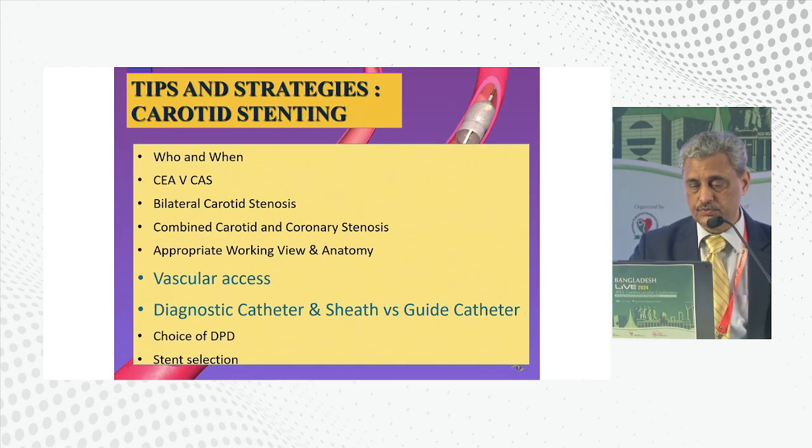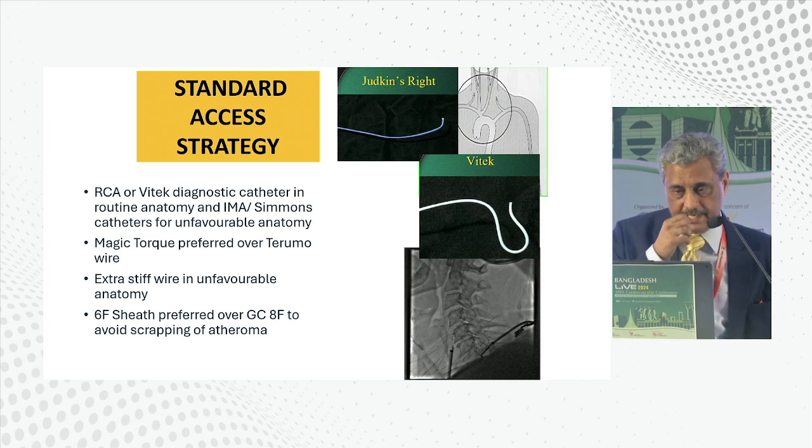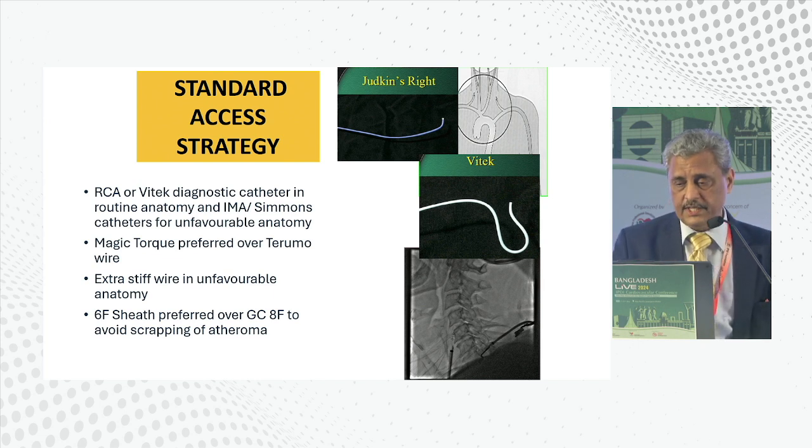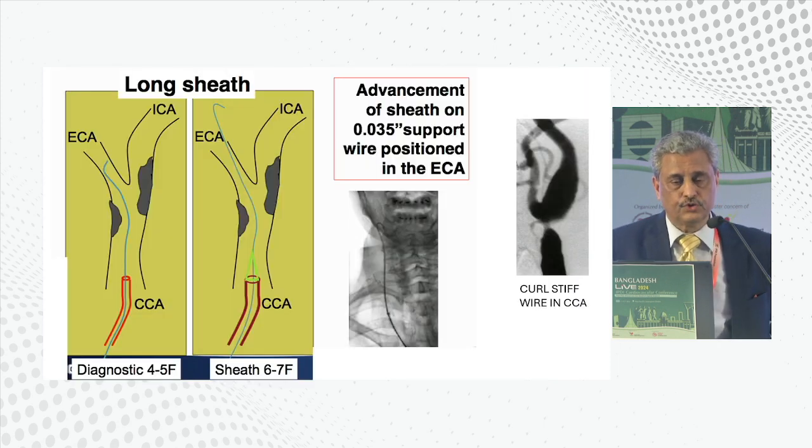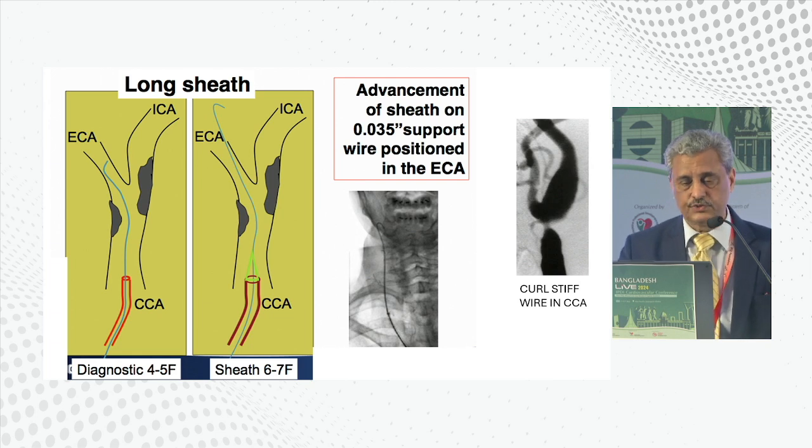When we go to vascular access and the use of guiding catheters, the commonest catheter you use to get into a carotid artery is the JR catheter, the coronary right catheter. And sometimes if you have access to the VTEC catheter, it's a very good, useful catheter to get into the carotid arteries. A lot of people prefer to do their carotid stenting procedures using a long sheath.